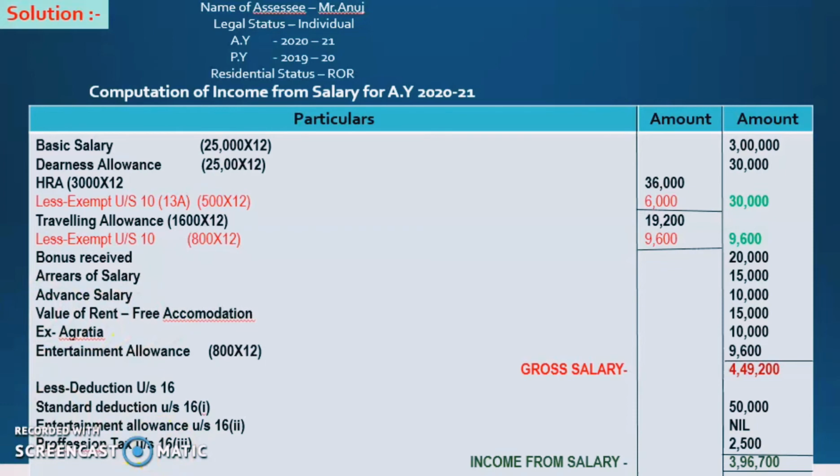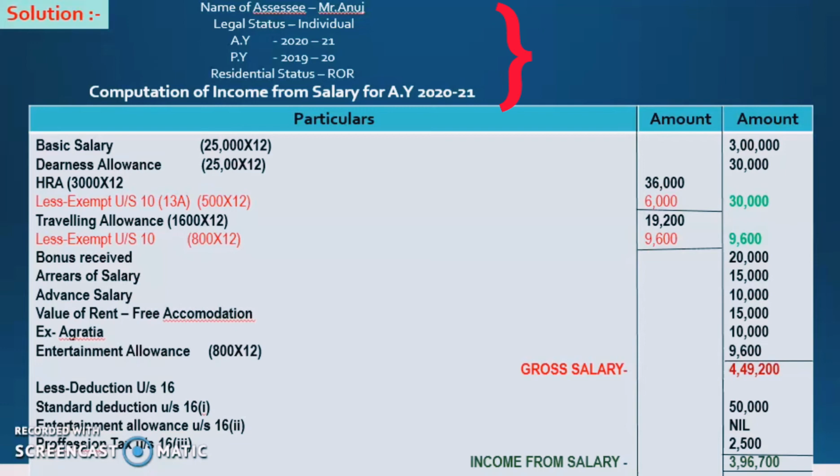First of all, in every solution you need to remember to write the name of the assessee, legal status, assessment year, previous year, and residential status. The name of the assessee is Mr. Anuj. Legal status: individual. Assessment year is 2020 to 2021, previous year 2019 to 2020, and residential status, always we write ROR.